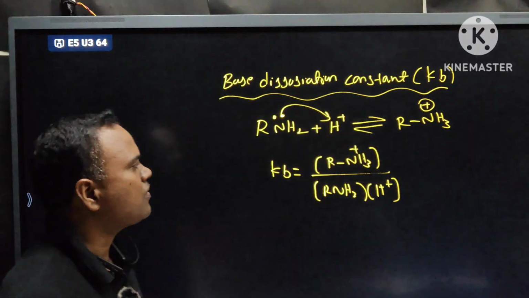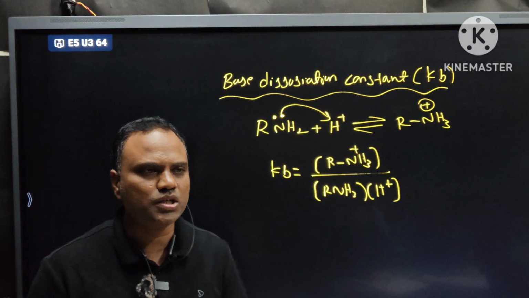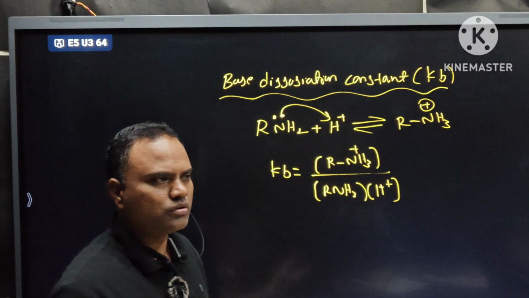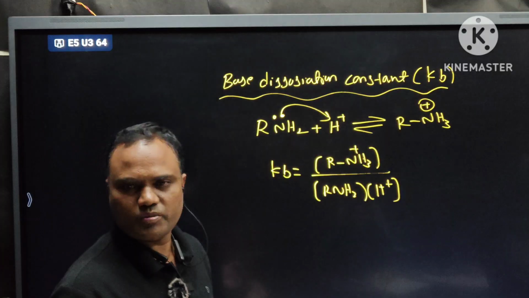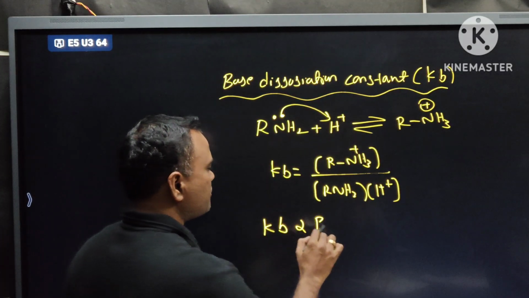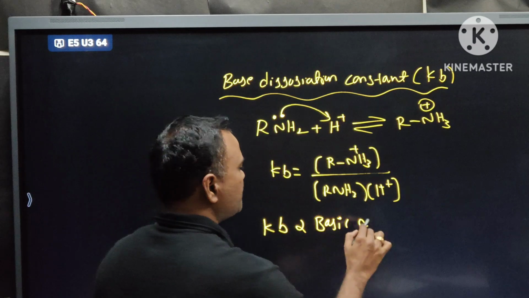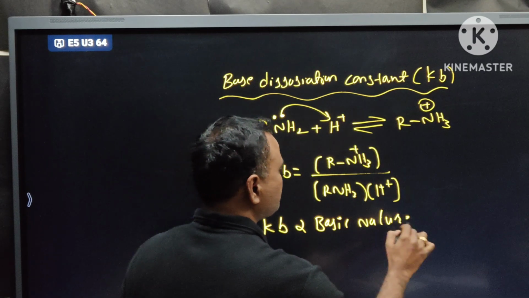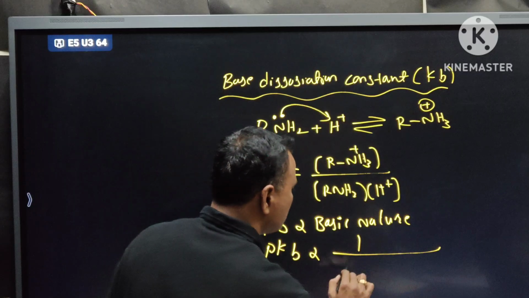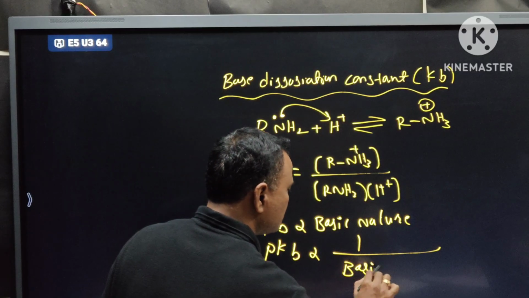Now, coming to the most important relation: if the Kb value for a particular amine is more, then it will be the more basic amine. Clear? So we can write the relation: Kb is directly proportional to basic nature. pKb is inversely proportional to basic nature.